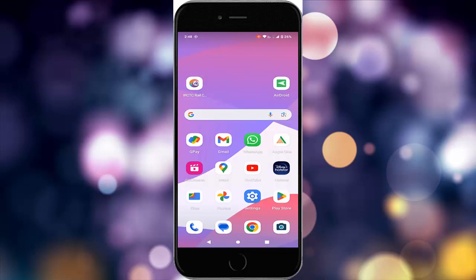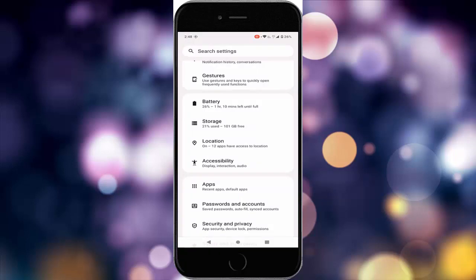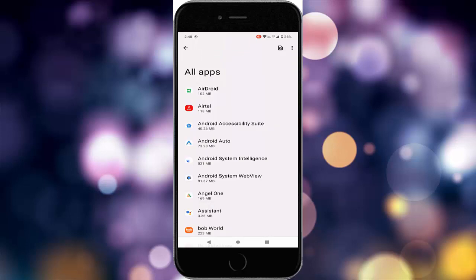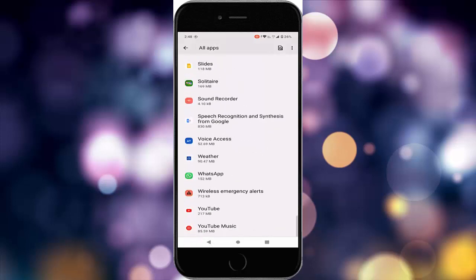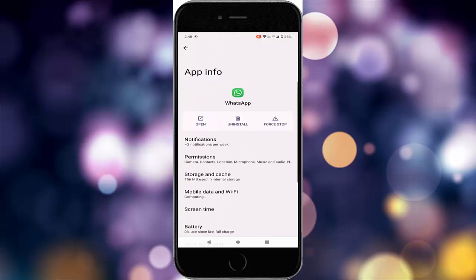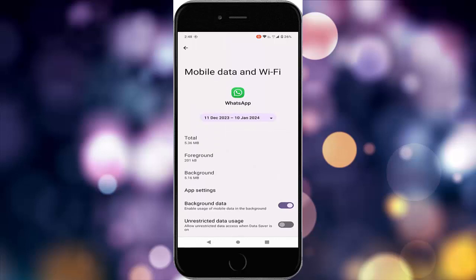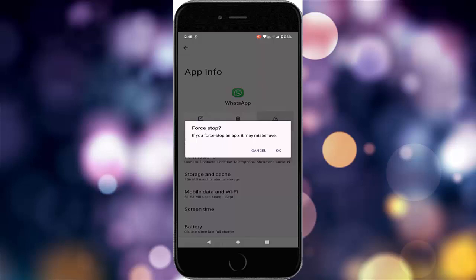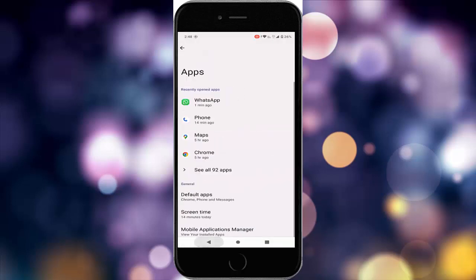The third method, enable the unrestricted data usage. So for this guys, open your Android settings. Now go to apps and go to see all apps. Find your WhatsApp app. Open the WhatsApp app. Tap on mobile data and Wi-Fi. Disable the unrestricted data usage and go back, tap on force stop and tap on OK. Now restart your device.